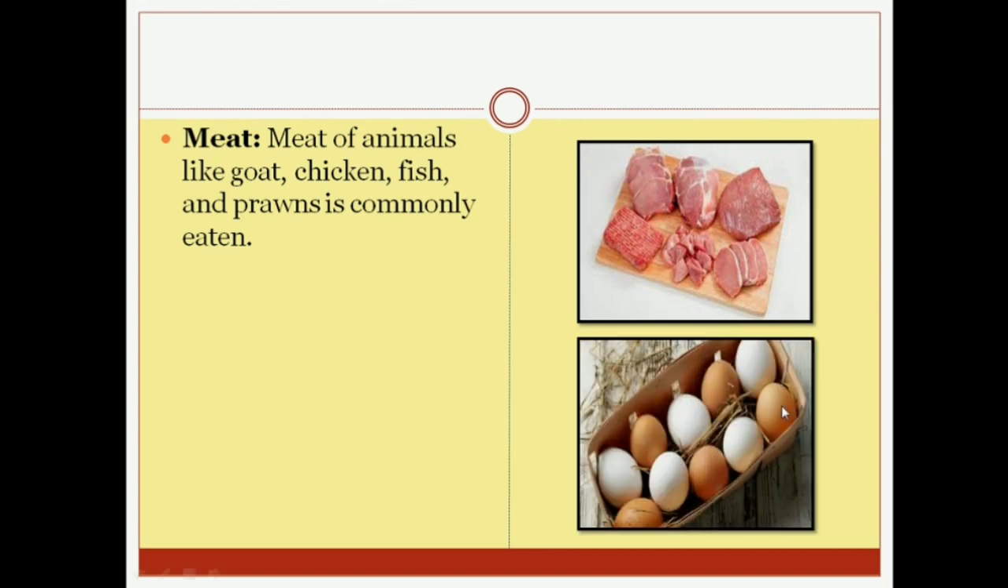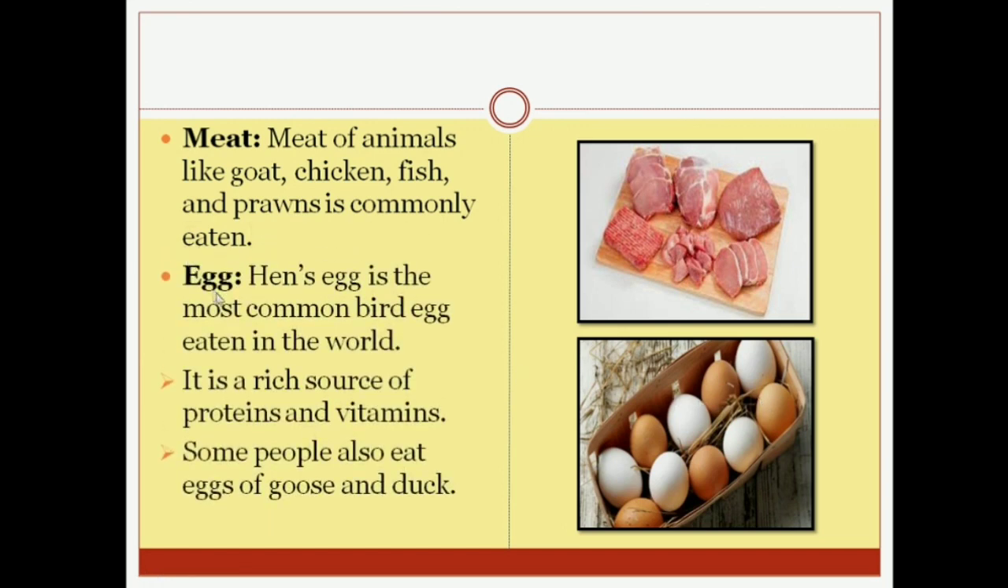What is this? This is the egg, right? Egg is the most common bird egg eaten in the world. We know that humans are eating the egg of the hen. So this is the most common bird egg which is eaten by humans in the whole world. It is a rich source of protein and vitamins. We all know that egg is a very rich source of protein and vitamins.